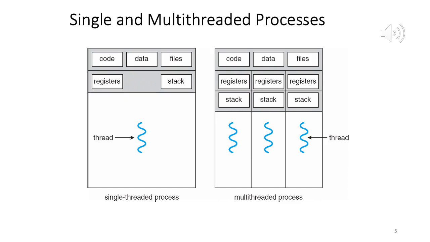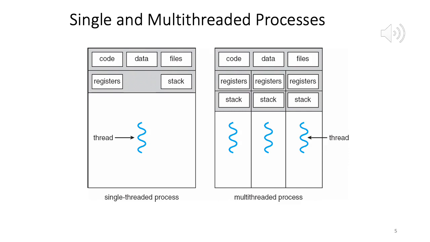Okay, so what we know is a thread is a basic unit of CPU utilization, right? Because how are we utilizing the CPU? How are we keeping the CPU busy? By supplying it with instructions to execute. So each thread has a set of instructions which keeps the CPU busy, which makes sure that the CPU is utilized. A thread comprises a thread ID, right? So just like you have a process ID, you have a thread ID as well, used to identify the thread, a program counter, right, the address of the next instruction, a set of registers local to it, and a stack.